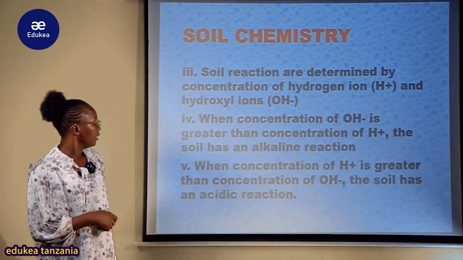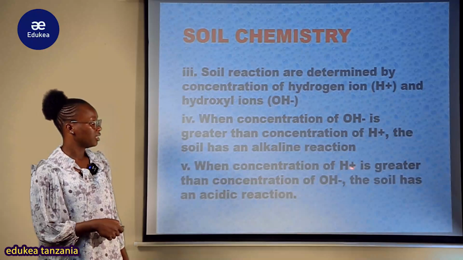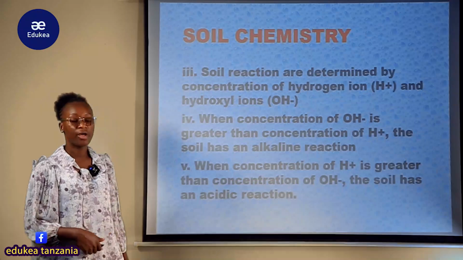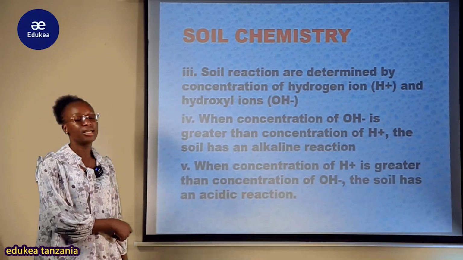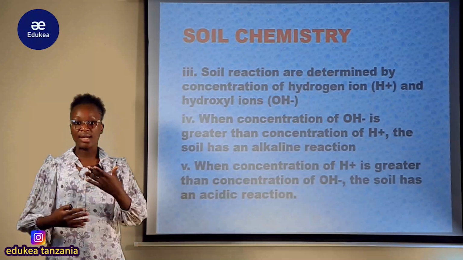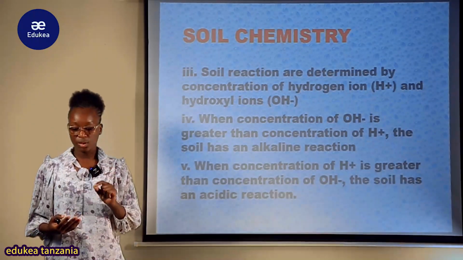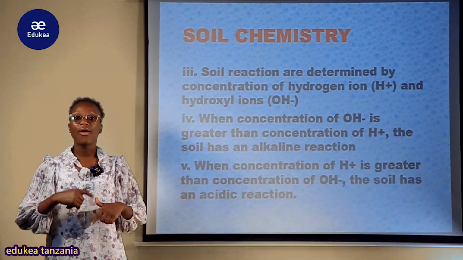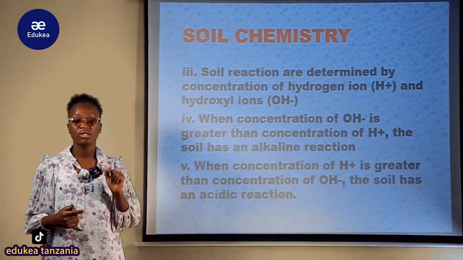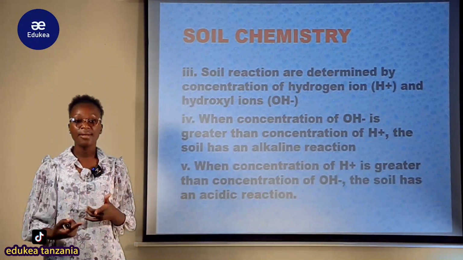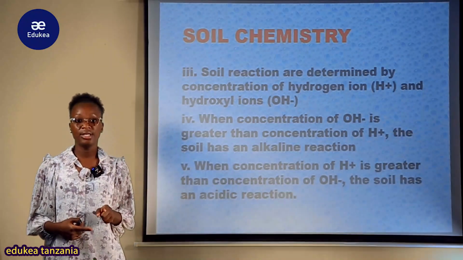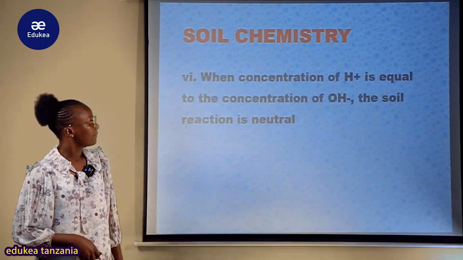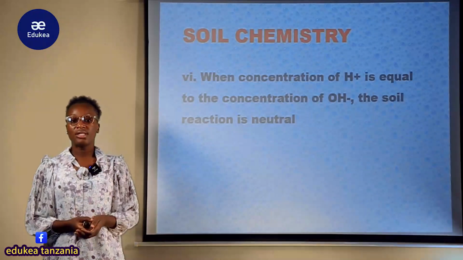And when the concentration of H positive, hydrogen ion, is greater than the concentration of OH ion, the soil has an acidic reaction. My student, I think here you are understanding the situation. So kama tutaweza kudetermine concentration ya H hydrogen ions ikawa ni kubwa kuliko ya OH ambayo ni hydroxyl ion negative charge, tutajua kwamba our soil here is acidic and so forth.